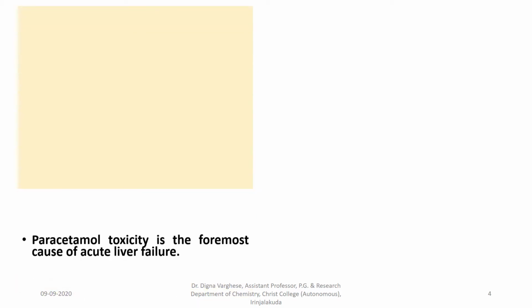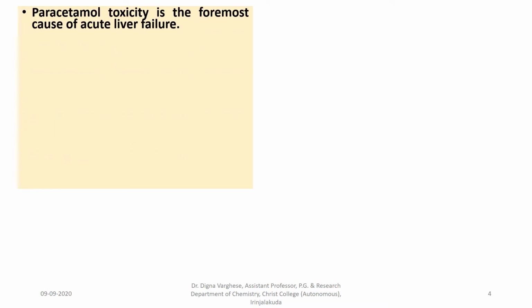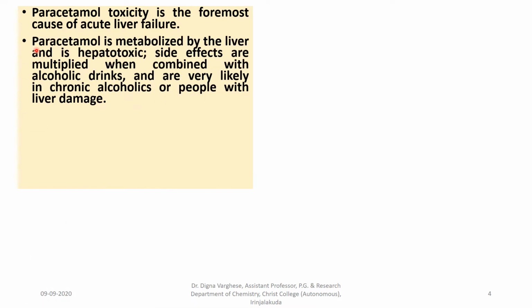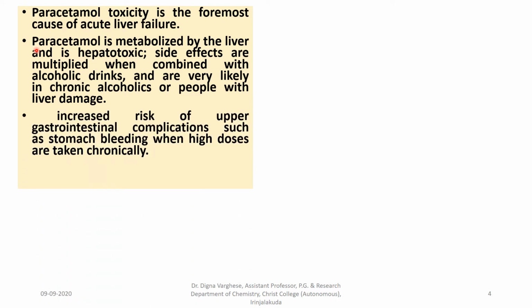First one is paracetamol. Paracetamol toxicity is the foremost cause of acute liver failure. Its side effect is liver failure. So paracetamol is metabolized by the liver and is hepatotoxic. Its side effects are multiplied when combined with alcoholic drinks and are very likely in chronic alcoholics or people with liver damage.